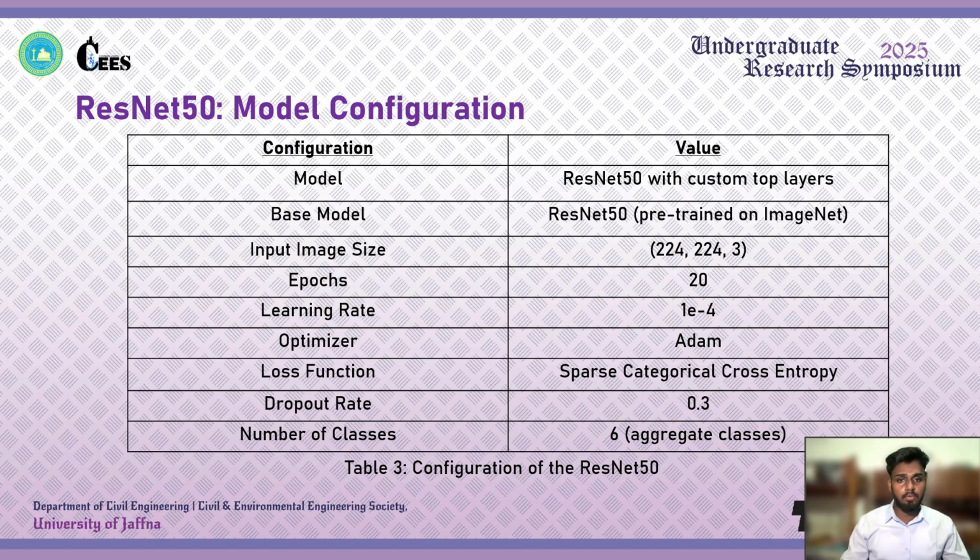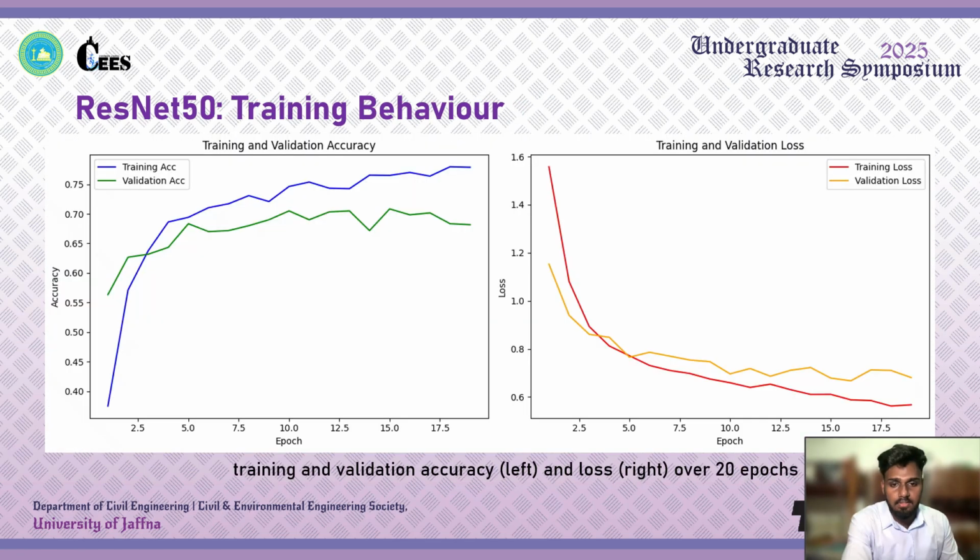These slides show the configuration of the ResNet 50 model, where we use the pre-trained base from ImageNet with custom top layers, and we trained this model for 20 epochs with early stopping. In the figure, the training and validation accuracy is increasing and training and validation loss is decreasing, confirming stable convergence without overfitting. As you can see in the figure, the validation loss started to increase, but this was controlled by the early stopping method that we have used.